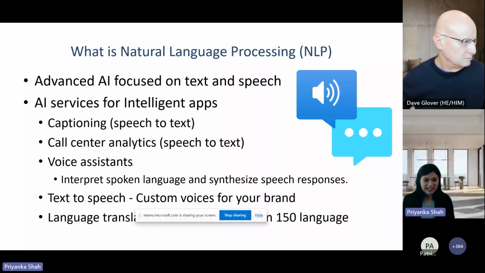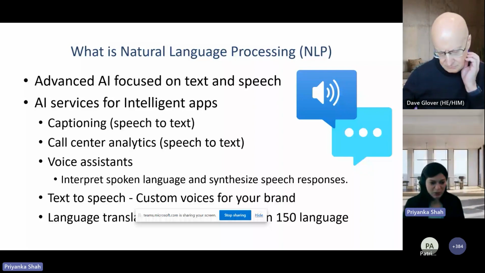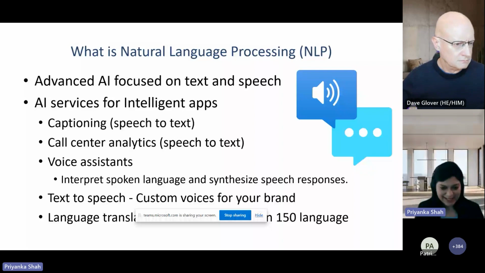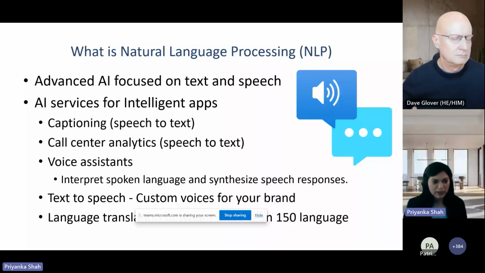Voice assistants, our Siris and Alexas and Googles, right? Text to speech, definitely. And then translation between different languages. So you can speak in Korean, but it might be translated in Japanese and so on and so forth.